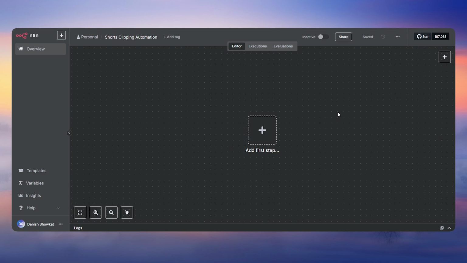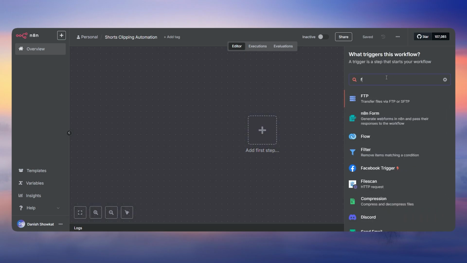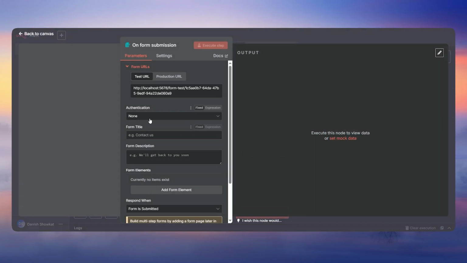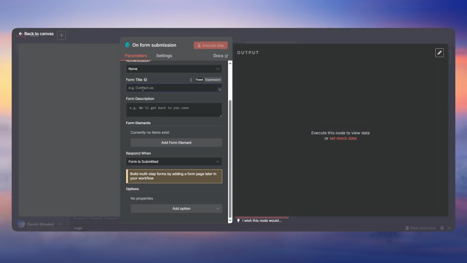So there are two ways to trigger this. The first way is Google Sheets where you keep all the YouTube links. The second way is n8n's direct form, which we are going to use right now. Let's click on the plus and type form, then click on n8n form and click on this event trigger. Then you can give the form a title. Let's just say YT clipping, and then leave the description.